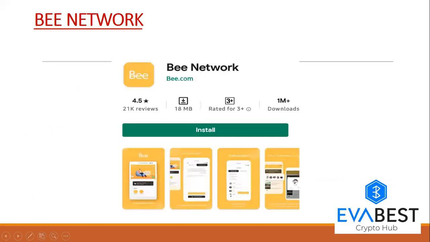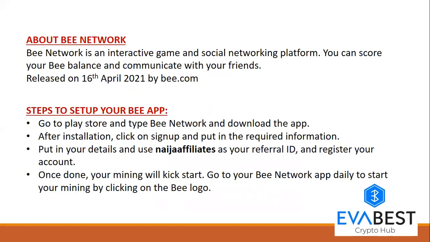All right. So let's move to the next one, B network. Now, B network works much more like your Pi network, where you have to activate your mining on a daily basis. So let's see what this B network is. An interactive game and social networking platform. You can choose your B balance, score your B balance and communicate with your friends. It was released on the 16th of April, 2021 by B.com.